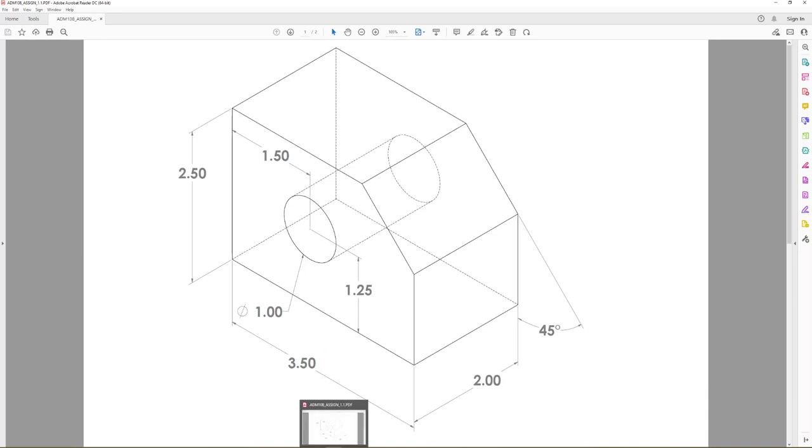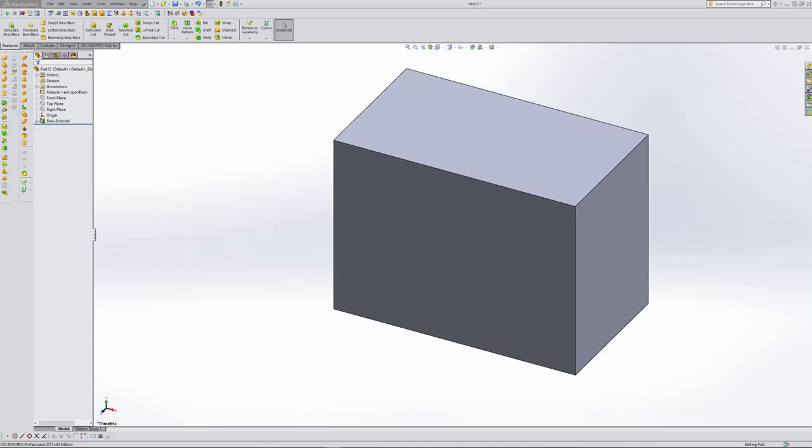So let's go back to our part. I think I want to cut the hole next. The hole is going to be 1.25 inches up, 1.5 from the left hand side, and it's also going to be a diameter of 1 inch that goes all the way through the part. With that being said, we could use a hole wizard, but that's going to come at a later time. So we're going to select extruded cut.